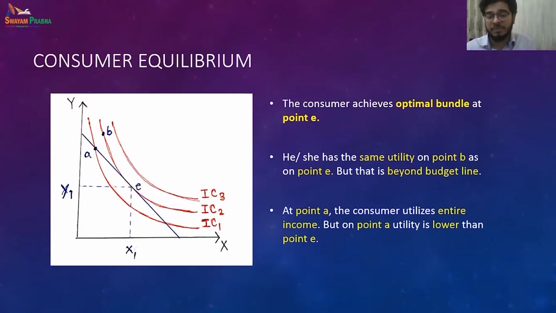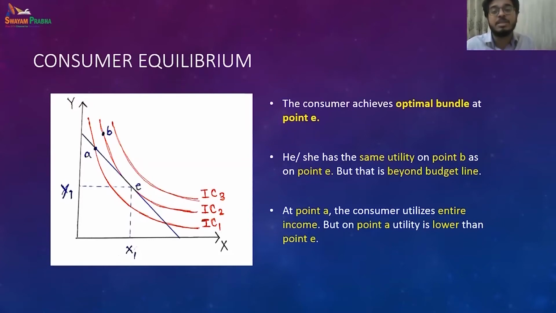Now, being on indifference curve 2, IC2, can we move to point B? We cannot, because even if the combinations on B and E are similar to each other in terms of satisfaction, I cannot afford B because it is beyond my budget. Here there is no concept of saving, similarly no concept of taking any loan. So I cannot move to B.